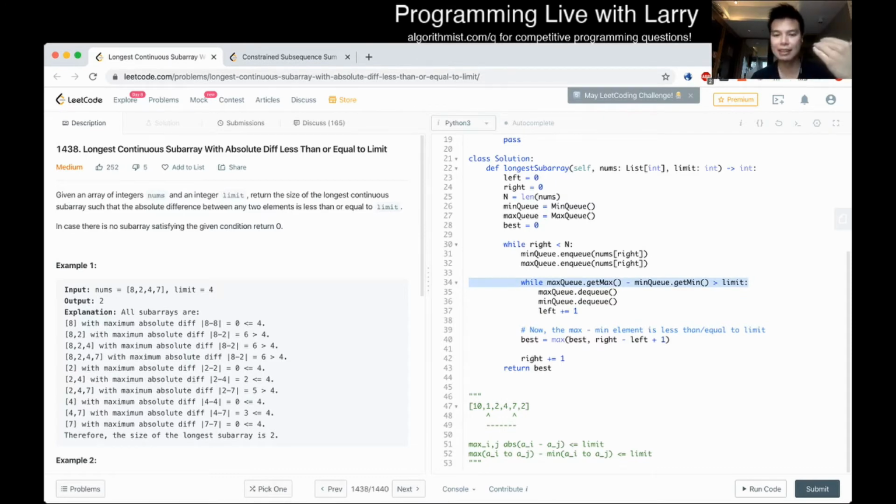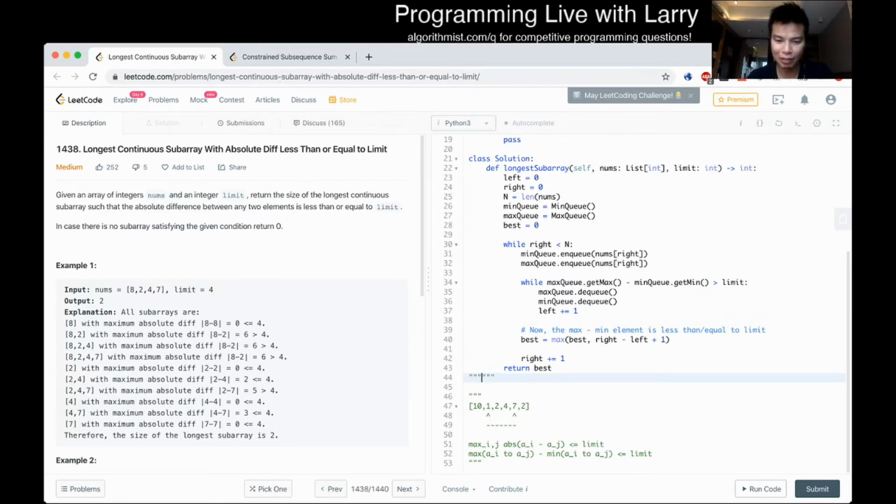So we have a constant amount of enqueue and dequeue operations for each element. That means this is O of n times the cost of enqueuing plus n times the cost of dequeuing plus n times the cost of max and min. So that's roughly about right. Now your question might be, what are the costs of these things? Right now we want to spell out what that is.